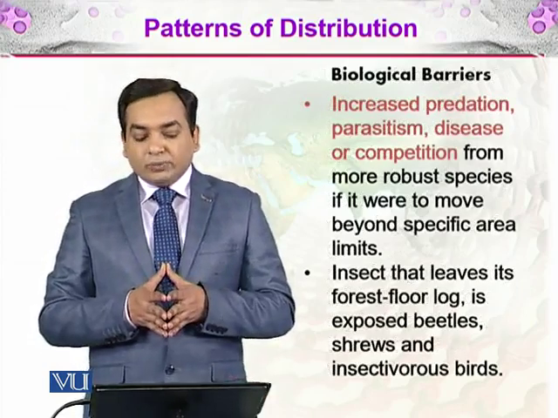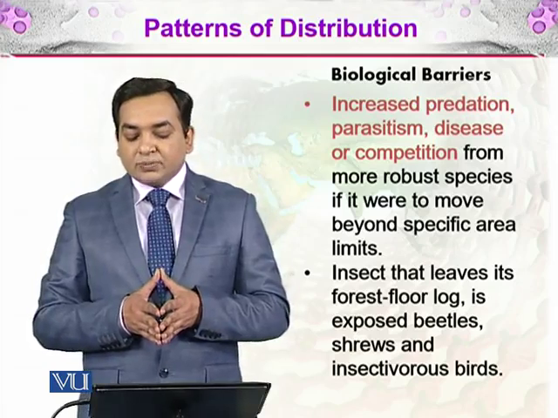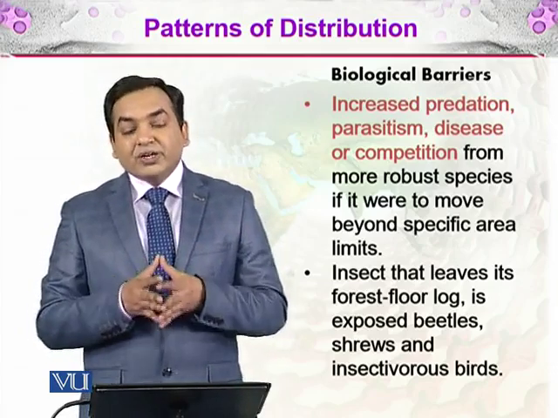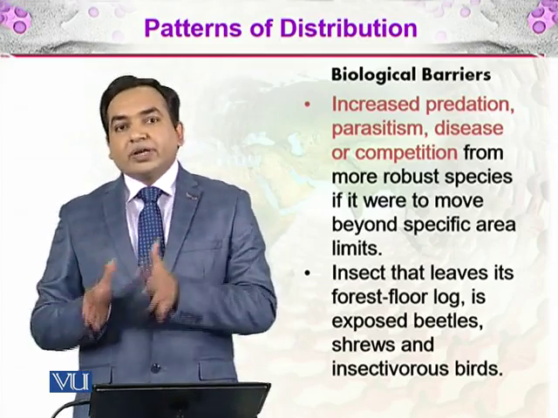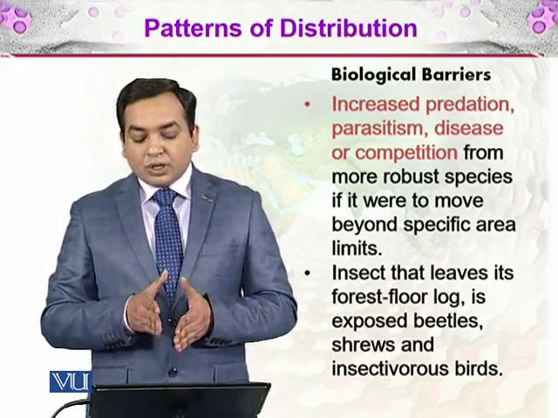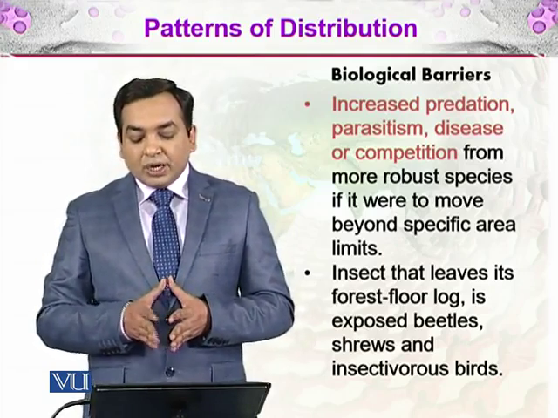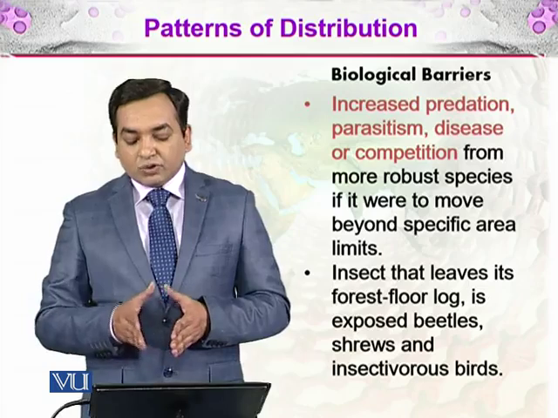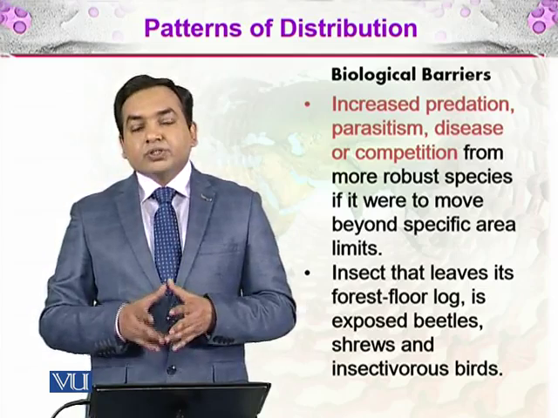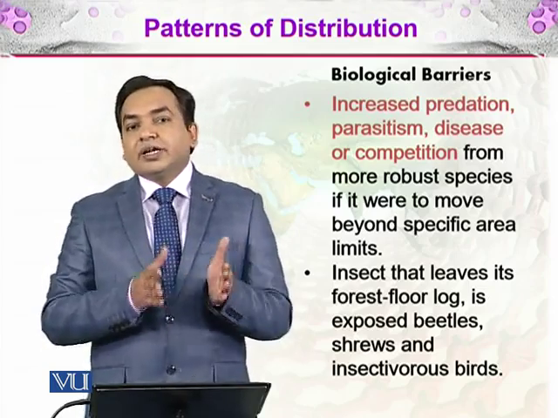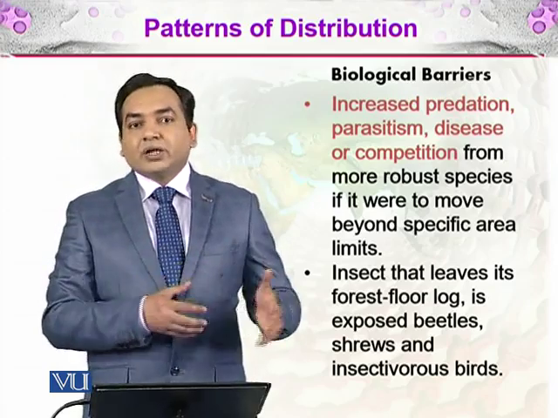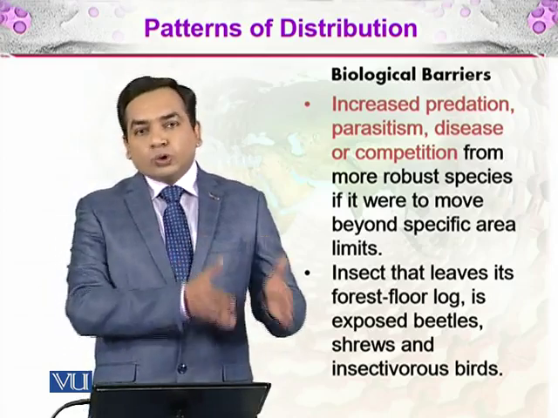And then there are the biological barriers, that is increased predation, parasitism, disease, and competition. If one organism goes from one place to another, it may risk all of these, and that's why it is confined to its original area. For a more robust species, if it were to move beyond a specific area's limit, the insect that leaves its forest floor log is exposed to beetles, shrews, and insectivorous birds. So the insects which leave their very small micro habitat can be eaten by other species, and so they don't leave that habitat.